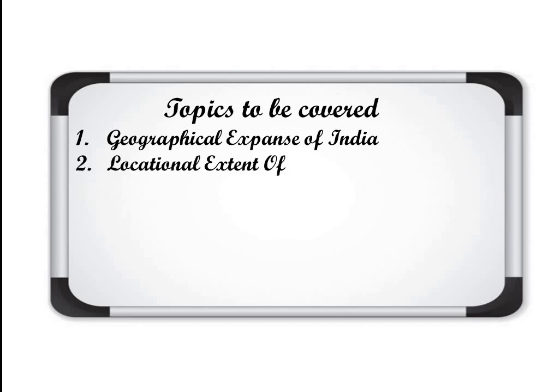Then the locational extent of India. Here we'll talk about the latitudinal and longitudinal expanse of India, meaning how many latitudes and longitudes it is covering. Then number 3, neighboring countries. The different countries in the neighborhood will be discussed here.